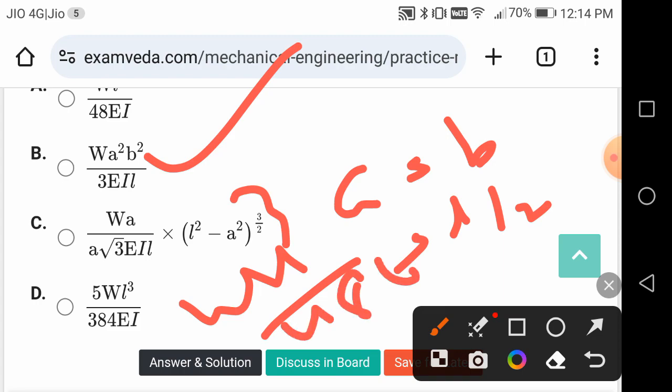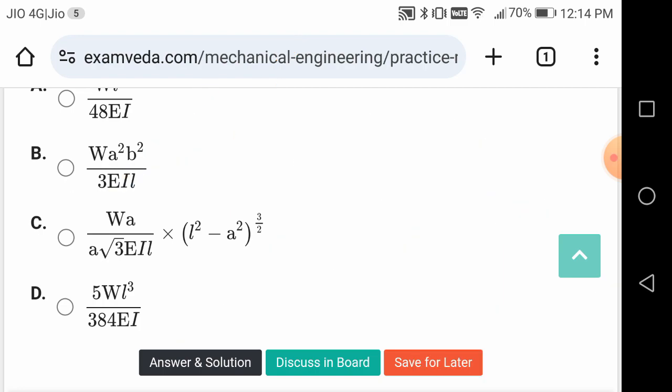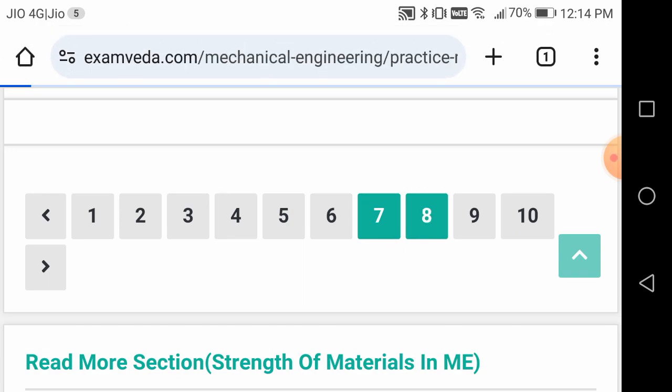So it is going to be same as a simply supported beam with the central load. But here a is not equal to b. So then W a square b square by 3EIL.